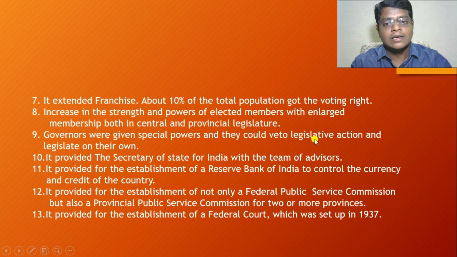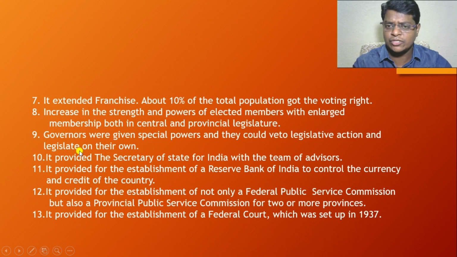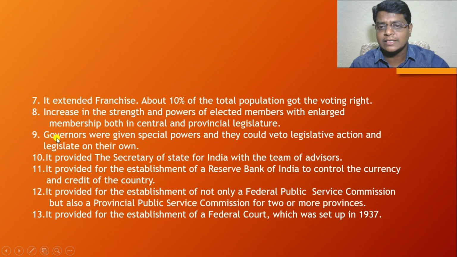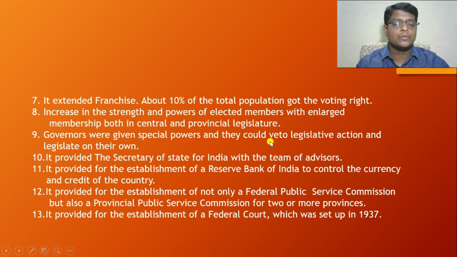Instead of that, they may make separate legislation, that is, a law in their own manner. This is also one of the important provisions. Once again, I'm trying to clarify here. The Government of India Act gave some special powers to the governors. They are veto powers. What are veto powers? Veto powers are nothing but rejection powers.